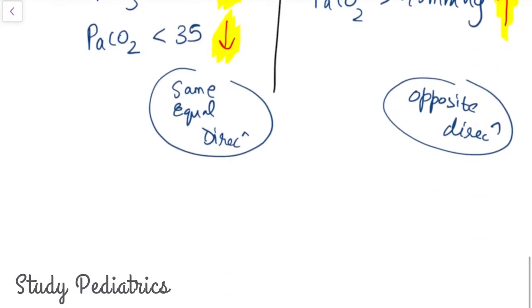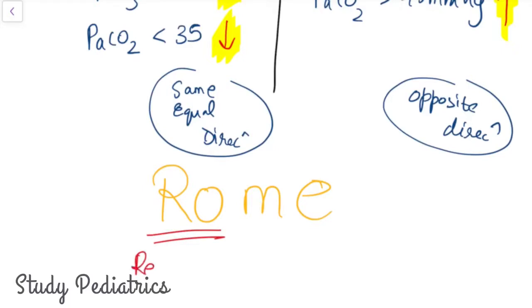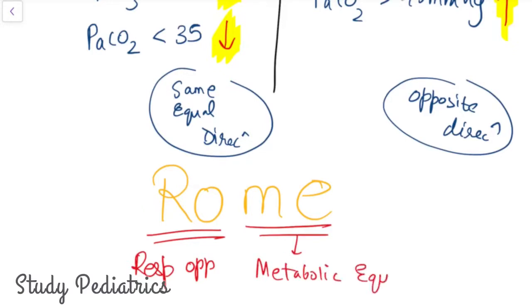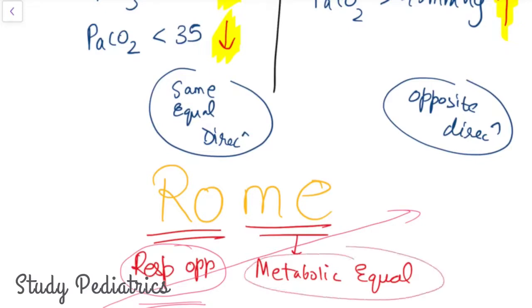Now here we come to a mnemonic. The mnemonic is ROME. RO stands for respiratory opposite and ME stands for metabolic equal. It basically tells us about the signs of the arrow. If the sign of the arrow is in the opposite direction, then it is respiratory alkalosis or respiratory acidosis, and if the sign is in the equal direction, up or down, then it is a metabolic cause. Let's go ahead and see the metabolic acidosis in detail.